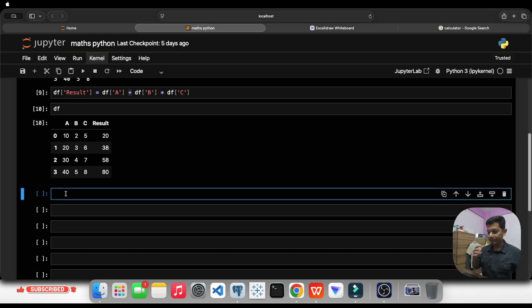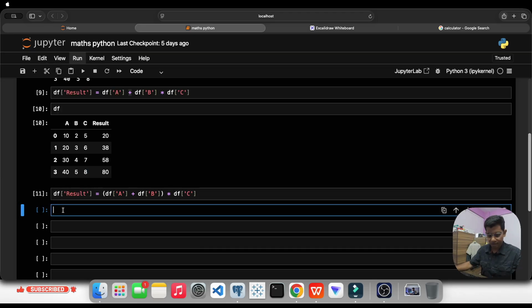Same thing we will do here, right? So what I will do, df results. Okay, it was result, sorry for this. So it's the result. Right now what I will do, we will give the bracket first. We will write df column A, plus df column B, then into df C, right? That's the thing. Let's execute it.